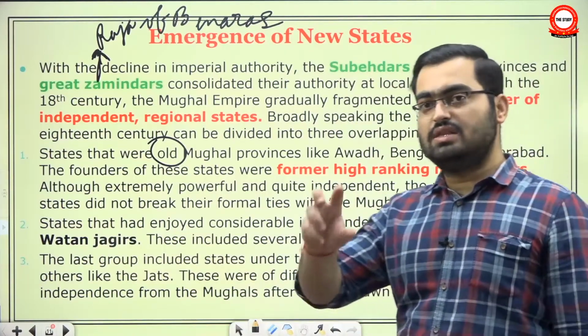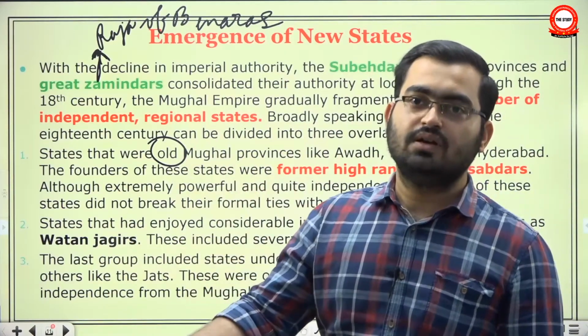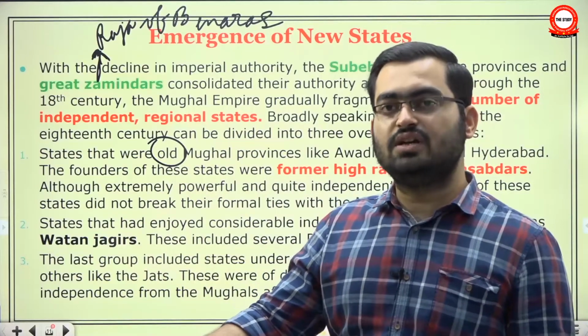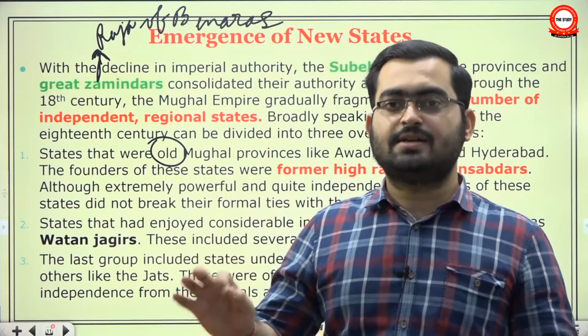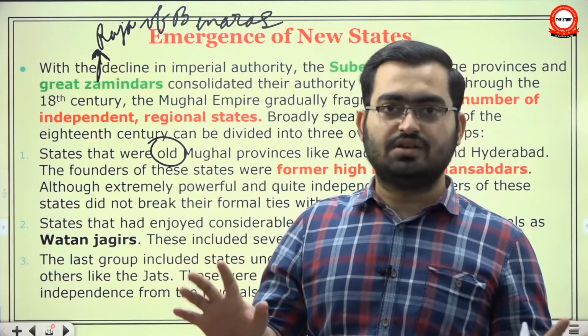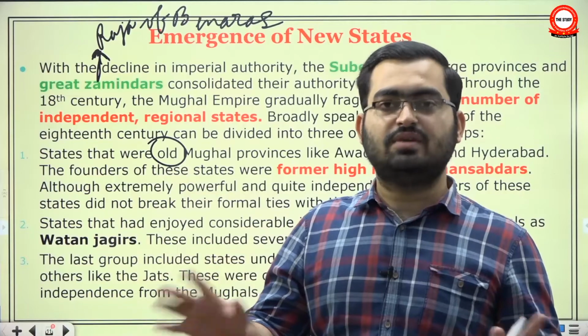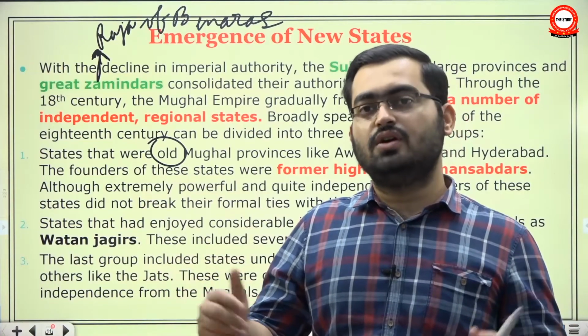Even on their coins, they would still have the impression of Mughal emperor. The khutbah would be read in the name of Mughal emperor. All the trappings of sovereignty still lay with Mughal emperor except the income. Money was not reaching him. And if he doesn't have money, he cannot be powerful enough to reimpose his authority.